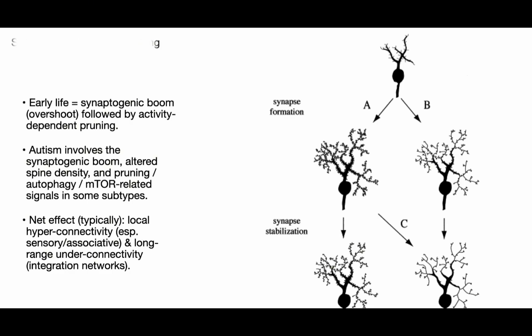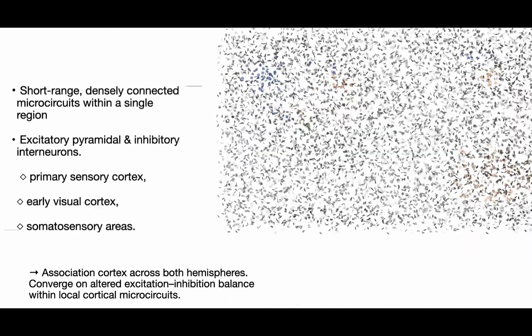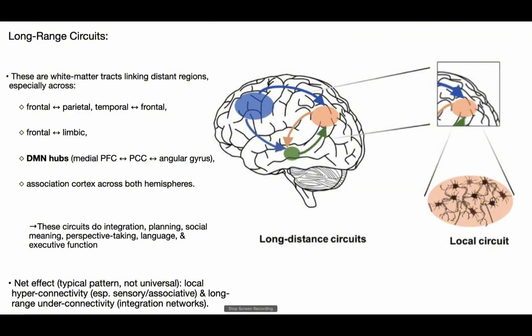Long-range circuits are white matter pathways that connect distant brain regions, including frontal-parietal, temporal-frontal, and frontal-limbic networks. These pathways also form the core hubs of the default mode network. Long-range circuits support planning, social meaning, perspective taking, language, and executive functioning. In autism, these circuits are commonly underconnected, which limits large-scale information integration.